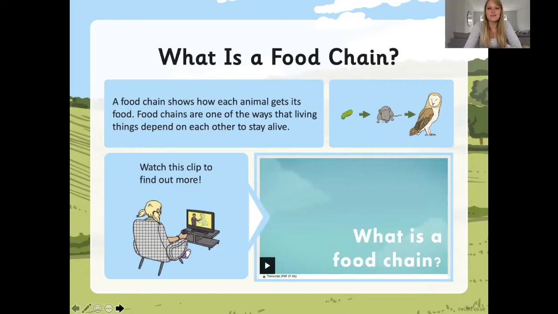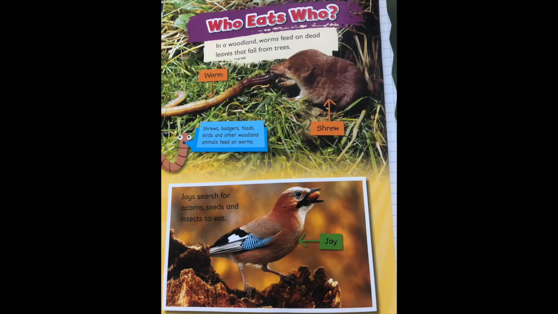What is a food chain? A food chain shows how each animal gets its food. Food chains are one of the ways that living things depend on each other to survive. So let's have a little bit of a closer look at a woodland habitat.